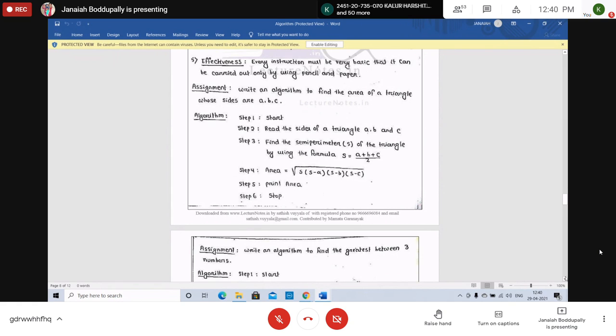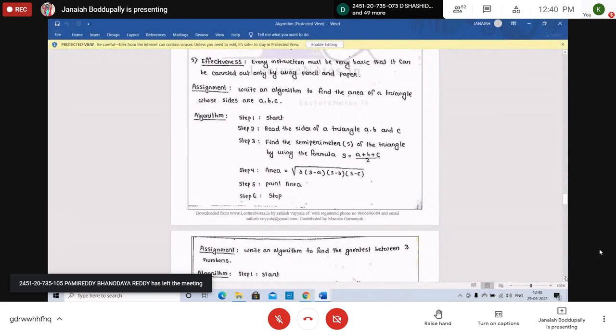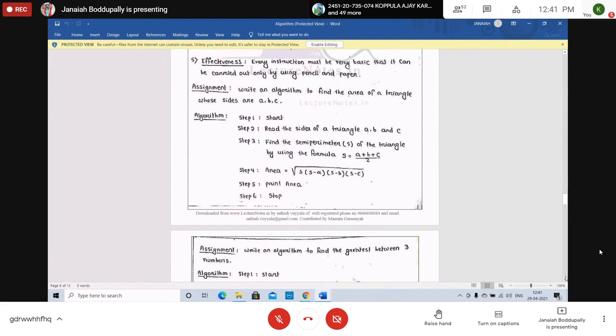Just copy everything. If it is not possible, take a photo and copy later on. In the 200 page white notebook, copy everything: algorithms, flowcharts. Once we start C programming, you also need to write the C program, execute it, take the output and copy the output in that notebook. Okay students, any doubt, ask me immediately. All these are basics, algorithms and flowcharts.